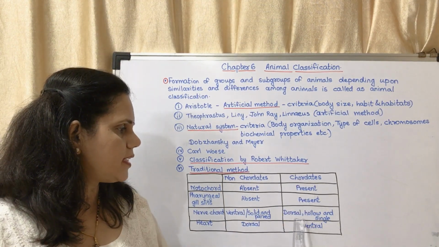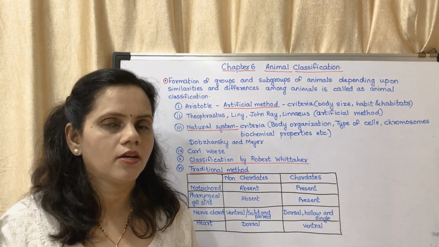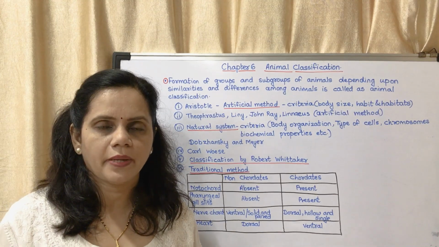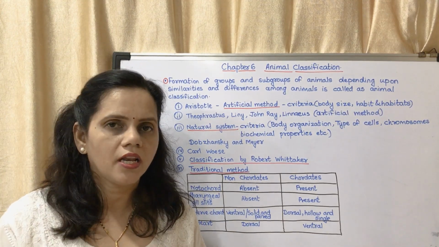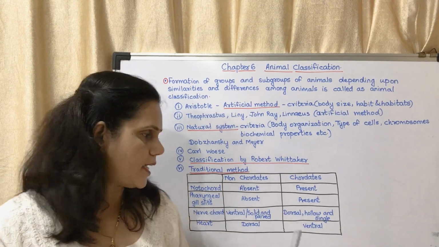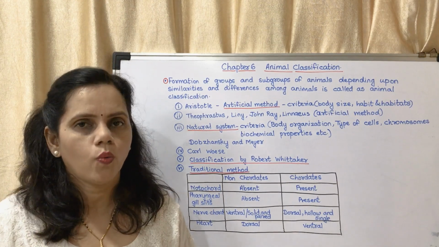In chordates, the nerve cord is dorsal, hollow and single. Dorsal means on the back side. We have the spinal cord towards the back side. It passes through the vertebral column, isn't it? So it is on the dorsal side. So dorsal, hollow and single, there is only one.